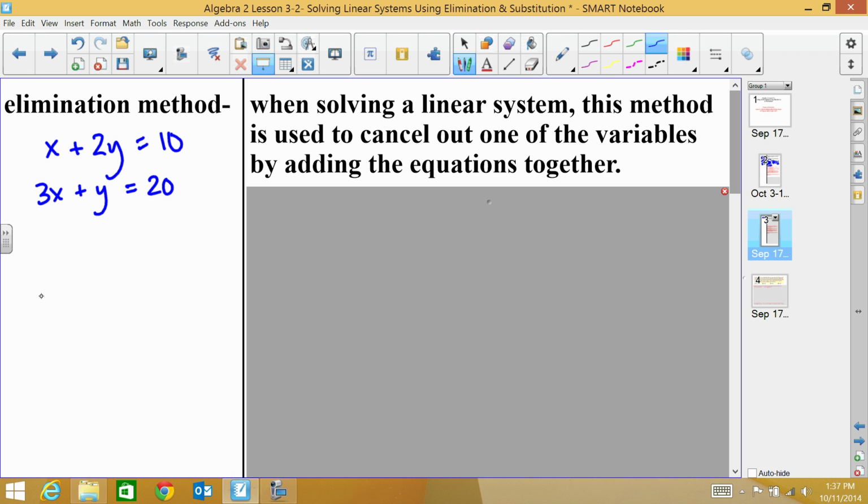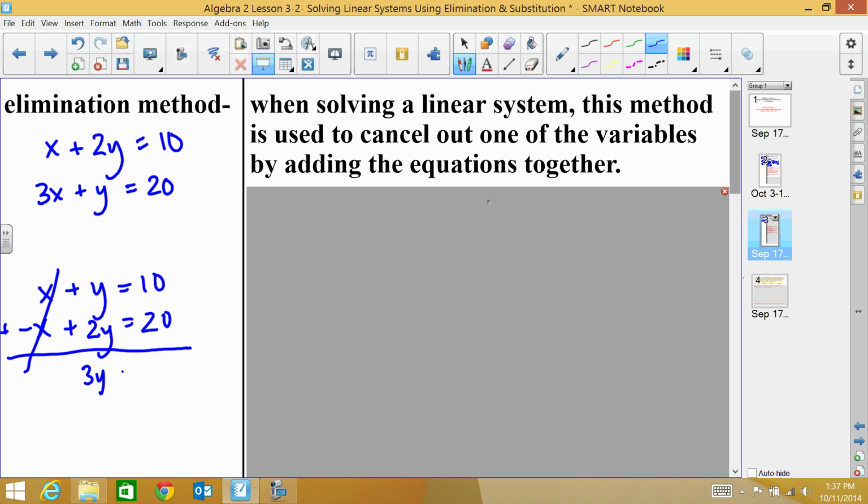If I had x plus y equals 10 and negative x plus 2y equals 20, then if I added the equations together, the x's would cancel out, and then I would get 3y equals 30. So if I divide by 3, then I would get y equals 10, and then I could just plug that back in and figure out x.